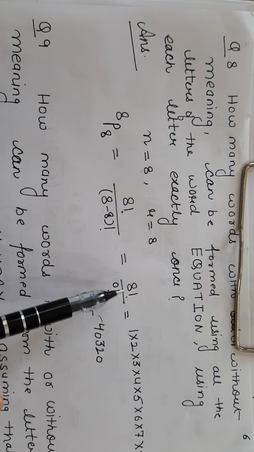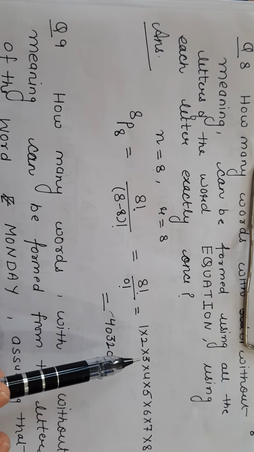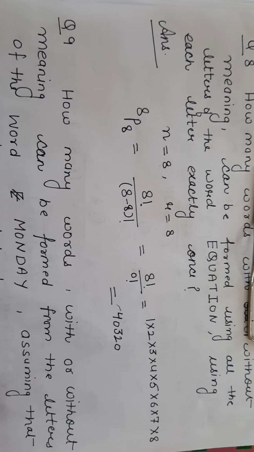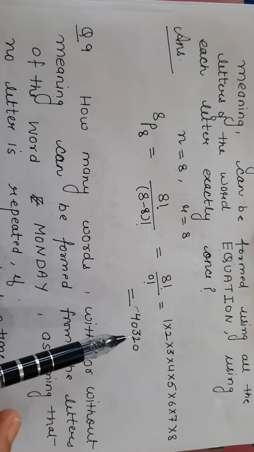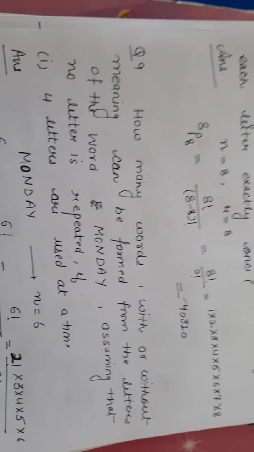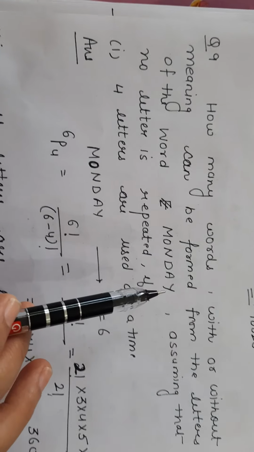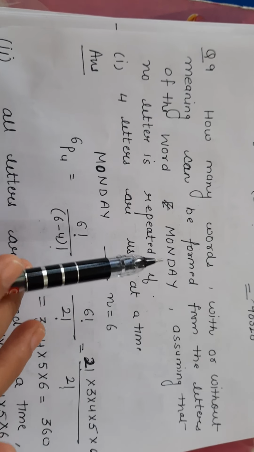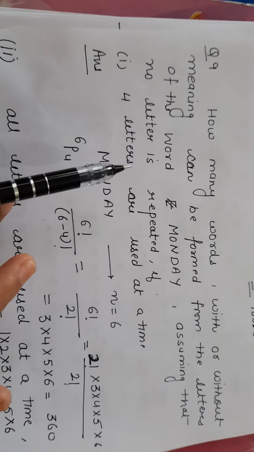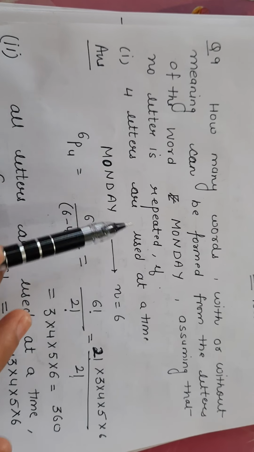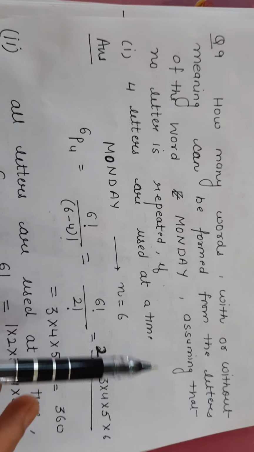Now put the value of 8 factorial. It's 1 into 2 into 3 into 4 into 5 into 6 into 7 into 8. So the answer is 40320. Multiply it and you will have your answer. Next question. How many words with or without meaning can be formed from the letters of the word MONDAY, assuming that no letter is repeated, if the first part, 4 letters are used at a time?